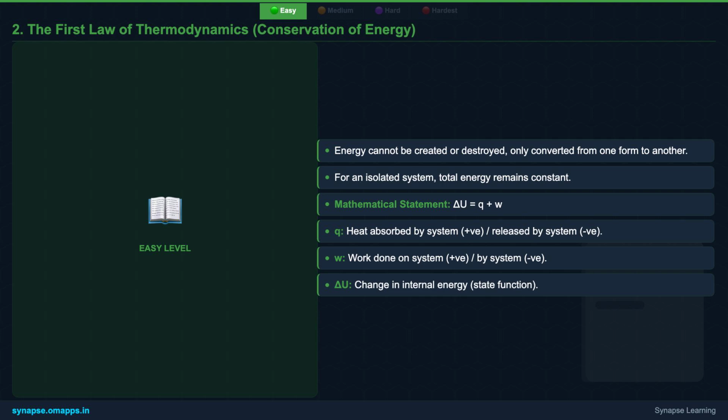Internal energy is a state function, meaning its change only depends on the initial and final states, not the path taken. For example, if a system gains 100 joules of heat and 20 joules of work is done on it, its internal energy increases by 120 joules.